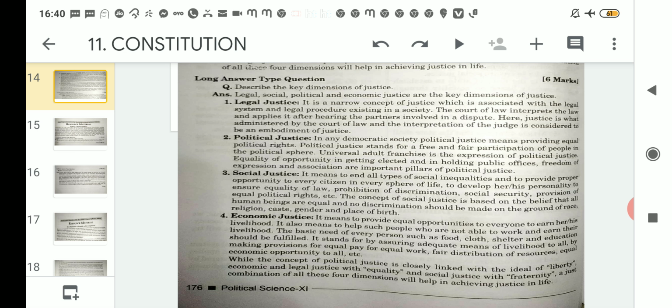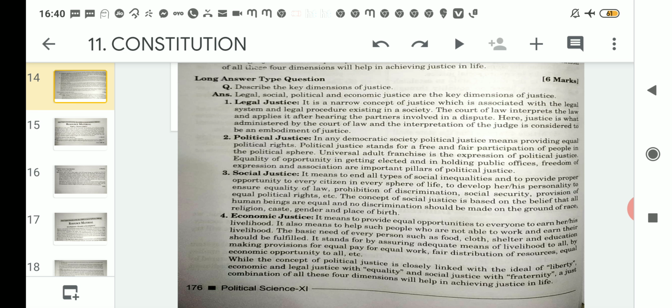And why are they assuring that? Because to develop his or her personality and to ensure equality before law. That means it is ensuring that all inequalities should be omitted. And why is it ensuring that? Because it wants that every person should be equal before law, discrimination should not be there, then social security should be provided to all the people, then provision of equal political rights should also be there.